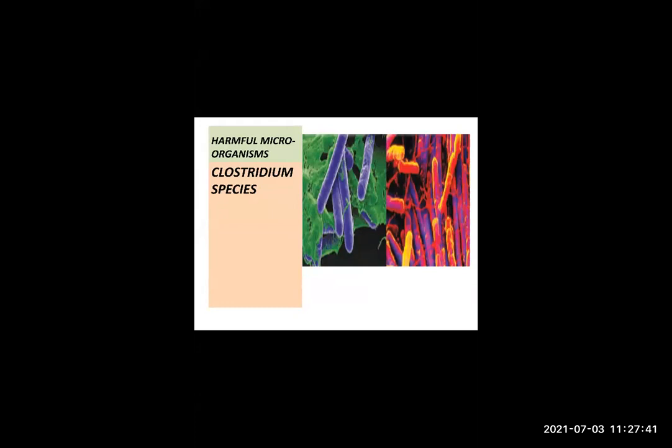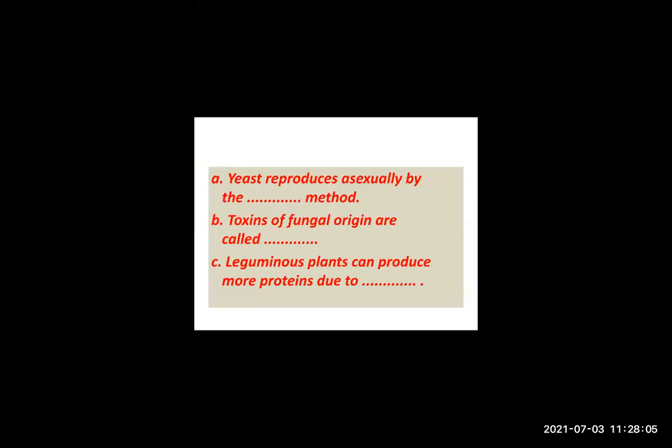The next one is Clostridium difficile. Here I showed you the first one is Clostridium tetani, and the second one is Clostridium perfringens. So four species they have shown, right?